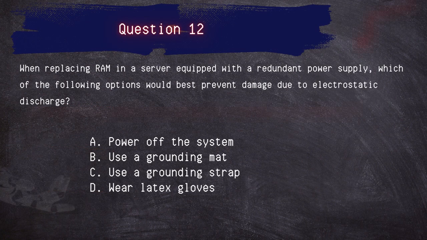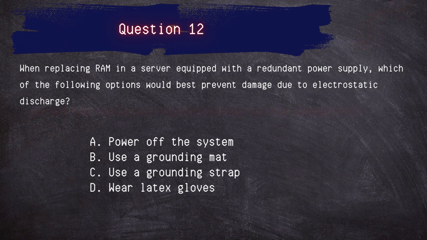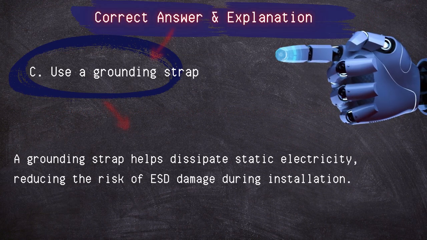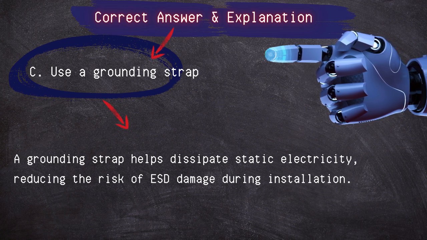Question 12. When replacing RAM in a server equipped with a redundant power supply, which of the following options would best prevent damage due to electrostatic discharge? Power off the system, use a grounding mat, use a grounding strap, wear latex gloves. Answer: using a grounding strap. A grounding strap helps dissipate static electricity, reducing the risk of ESD damage during installation.